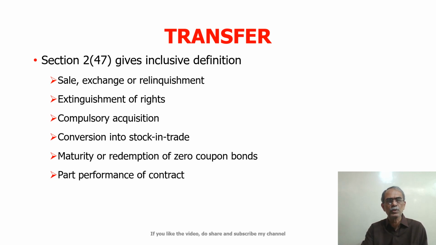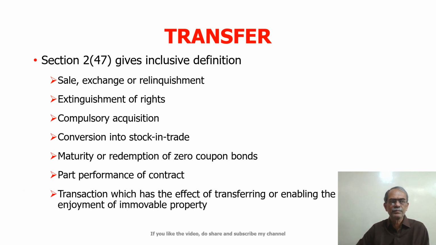Then this section also talks about something called part performance, and we will see it in the subsequent slides. And finally, Section 2 subsection 47 says that any transaction which has the effect of transferring or enabling the enjoyment of an immovable property will be treated as transfer. So whatever name I give, which results in either transferring or enabling somebody else to enjoy the immovable property, that will be treated as transfer.